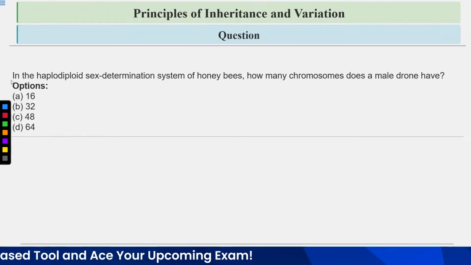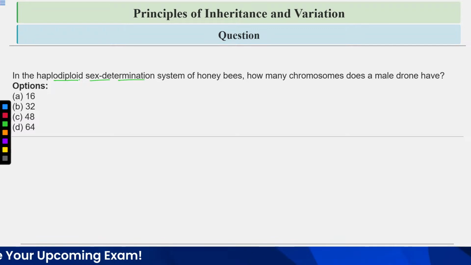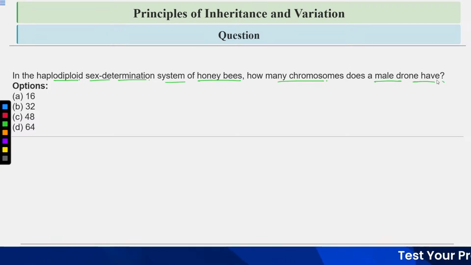Now let's discuss this question. In the haplodiploid sex determination system of honeybees, how many chromosomes does a male drone have? What are the options?